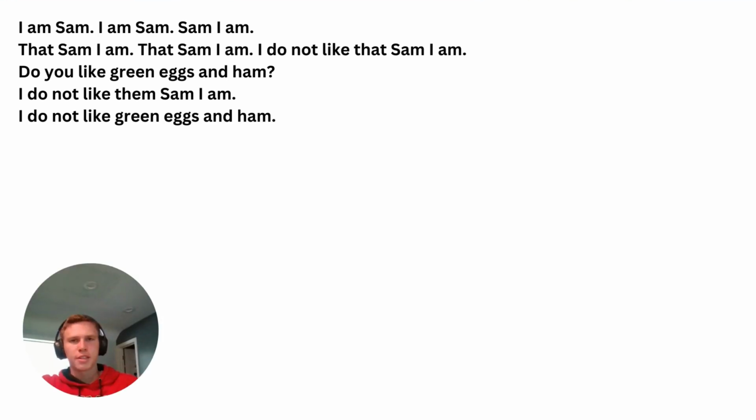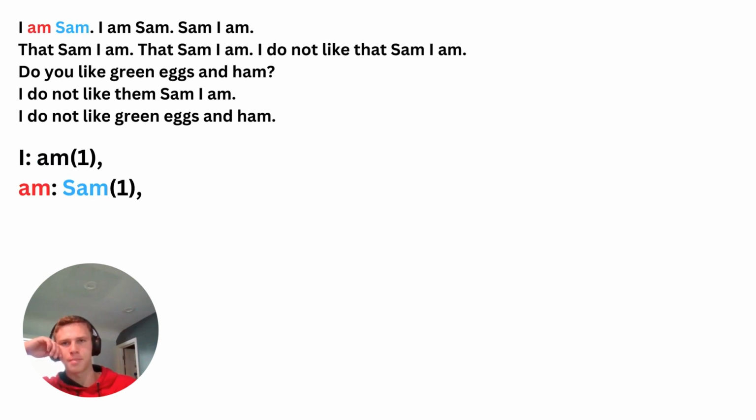If that doesn't make sense, here's a quick little explanation. So let's take the Sam I Am poem as an example. Remember, we go through each word and we record what the word is that follows it. So the first word is I, and that is followed by the word am. Then we go to the next word, which is am, and that is followed by the word Sam. Then we go to the next word, which is Sam, and the word following Sam is I.